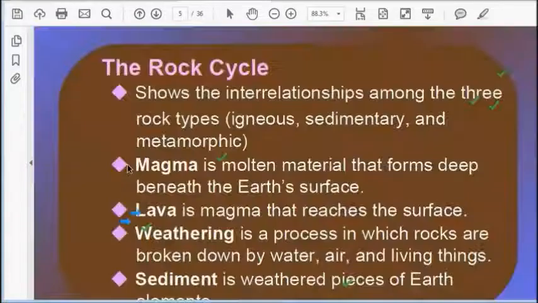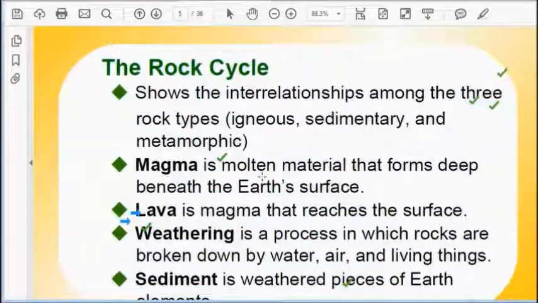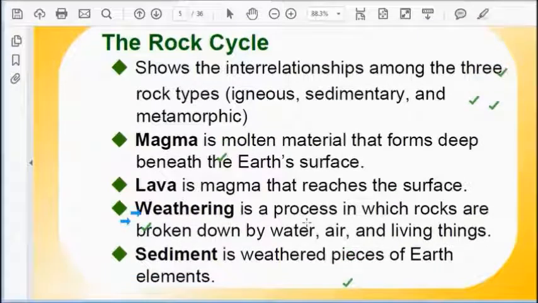This magma is nothing but a molten material that forms deep beneath the earth surface. Just below the surface of the earth, in the deep position, there is magma. When that magma gets molten, it comes out of the surface, and that is called lava.